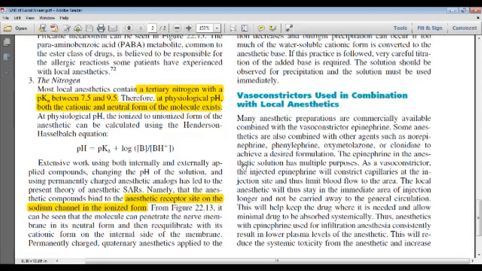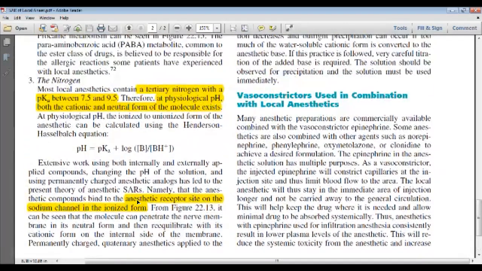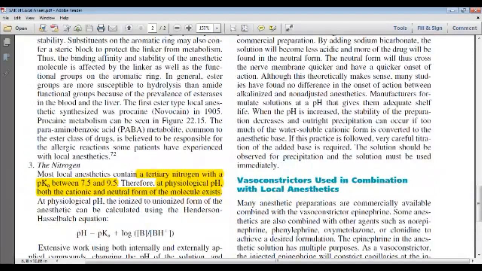That is why we need the drug to penetrate the nerve cell, open the sodium channel, and bind with the binding site. The anesthetic receptor site on the sodium channel binds the ionized form only. These are the few conditions we have to meet.